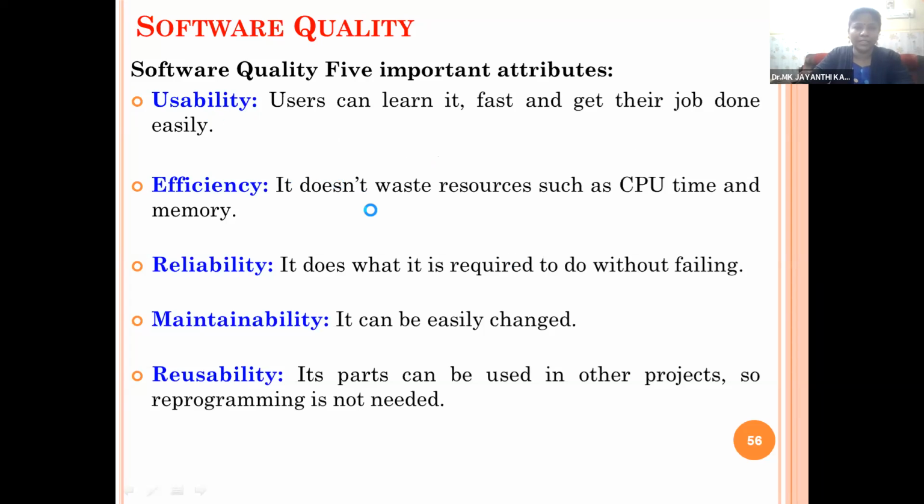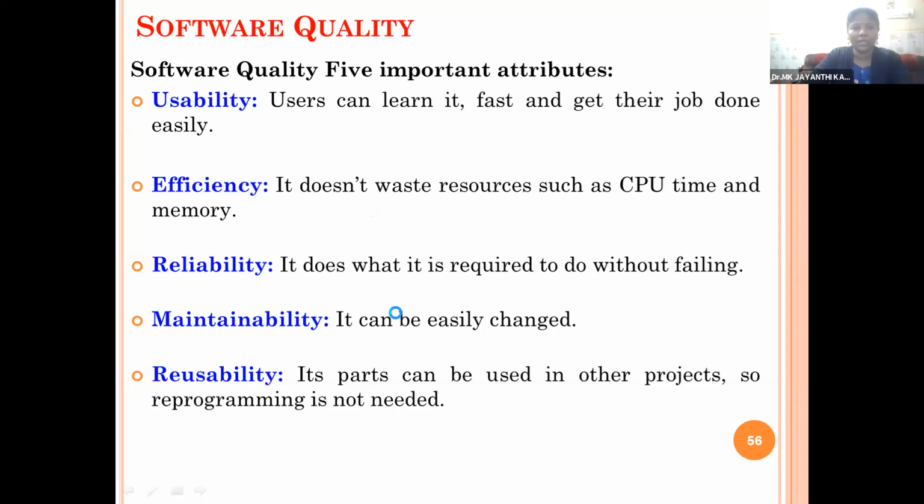And efficiency means it should produce the perfect result in the calculations and the various transactions. It should produce the exact result. Then only the end users will trust your software product. And reliability means it should work based on the constraints, it should not fail, and it should be reliable to the end users.